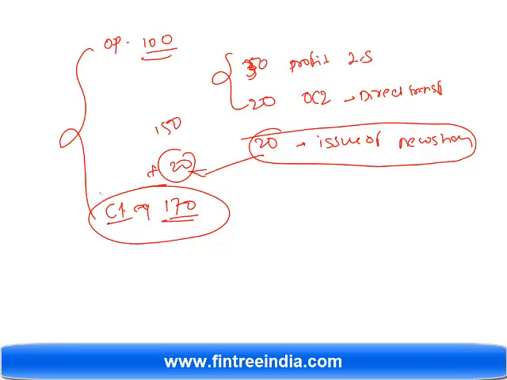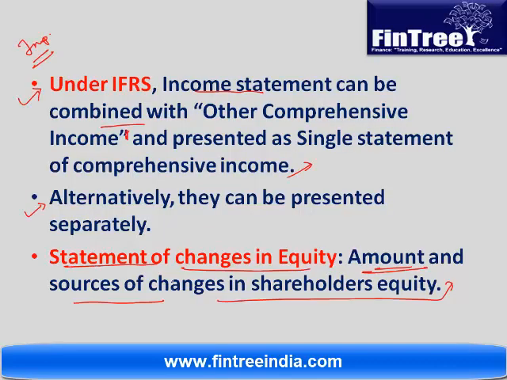So what does this include? Amount and sources of changes in shareholders' equity. So everything that has affected the amount of equity should be factored into this particular statement. Are we clear here? Yes, no?